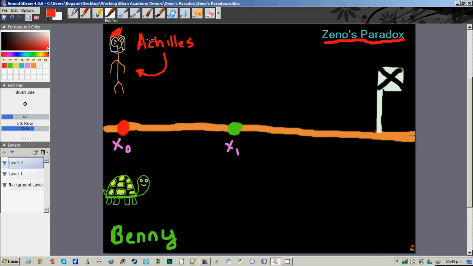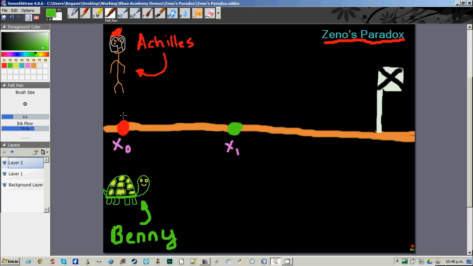So we've drawn a little diagram, a little model of what this paradox involves. Up here on top we have our brave Greek warrior Achilles, and on the bottom we have our trusty turtle Benny. These two are involved in a foot race, as you can probably tell by the little flag over here. Benny is starting ahead of Achilles at this position that we've called x1, and Achilles is behind Benny at the position that we call x0.